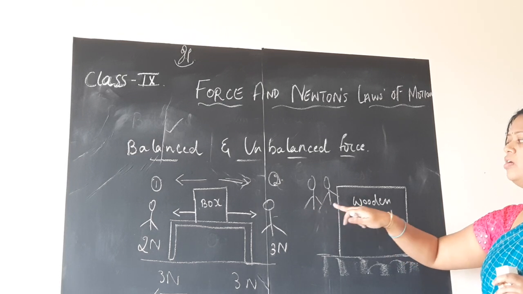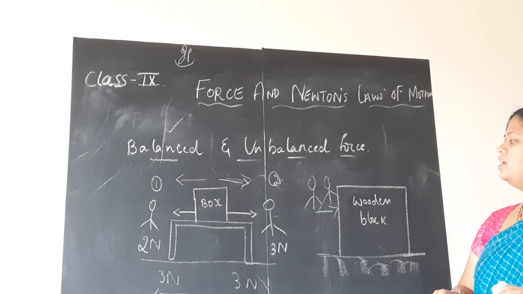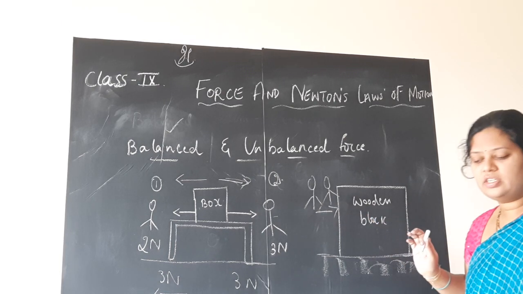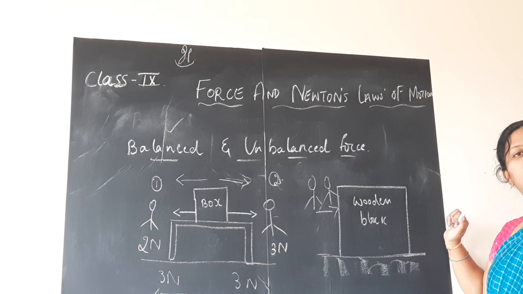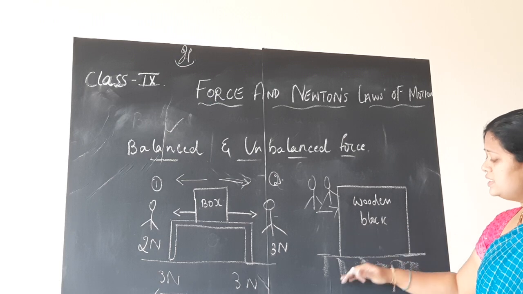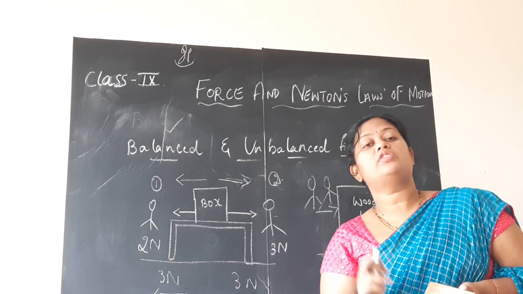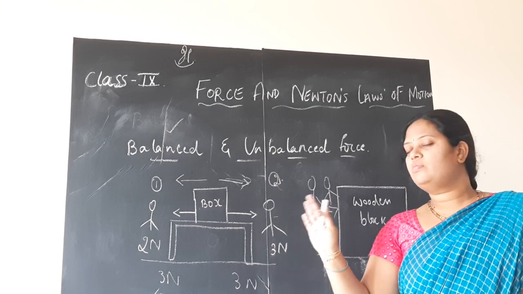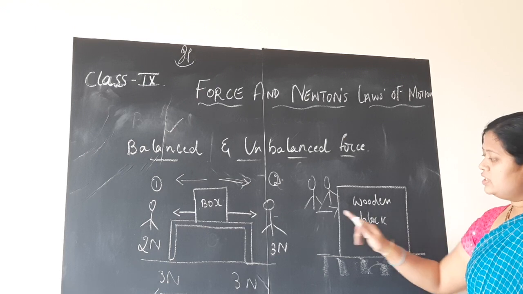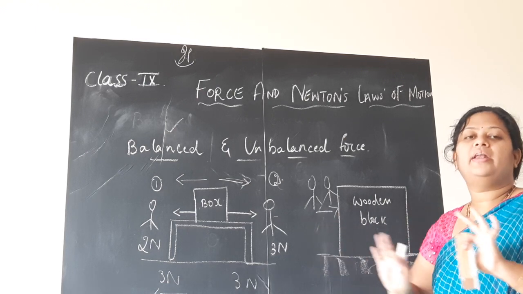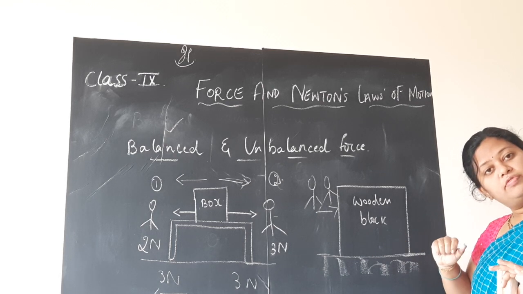Next, two persons will come. Here in this example, two persons are trying to apply force on these wooden blocks and trying to push it. Still, the wooden block is not moving. What is the reason behind it? Of course, we understand by this that the balanced force is present, hence the object, the wooden block, is not moving. So, one force is the force which we are applying to push it, and there is one more force present here that is balancing it.